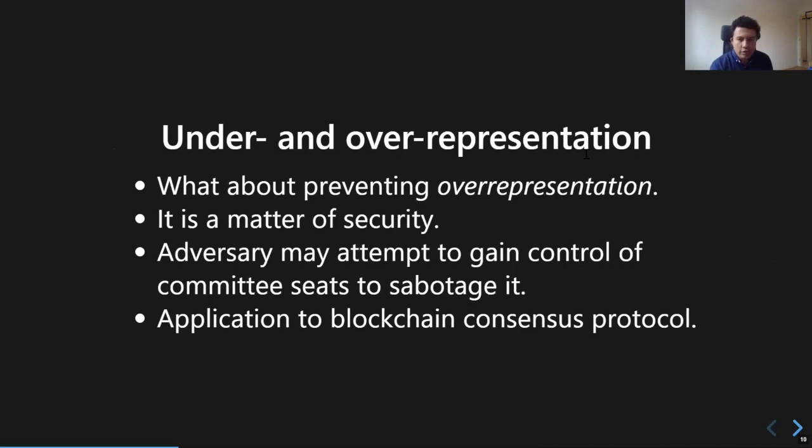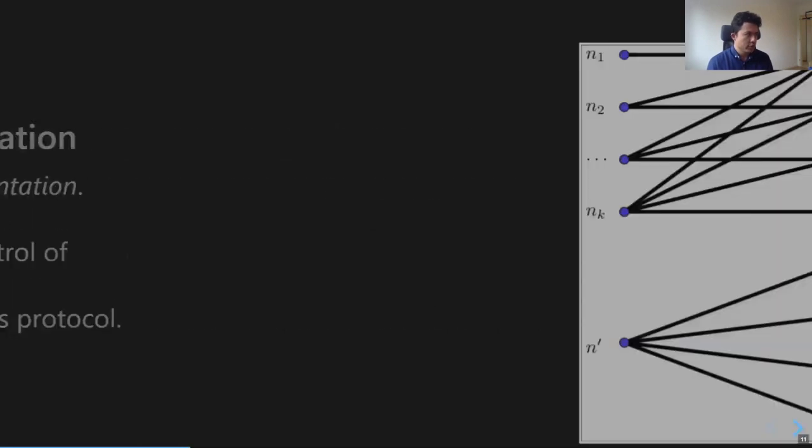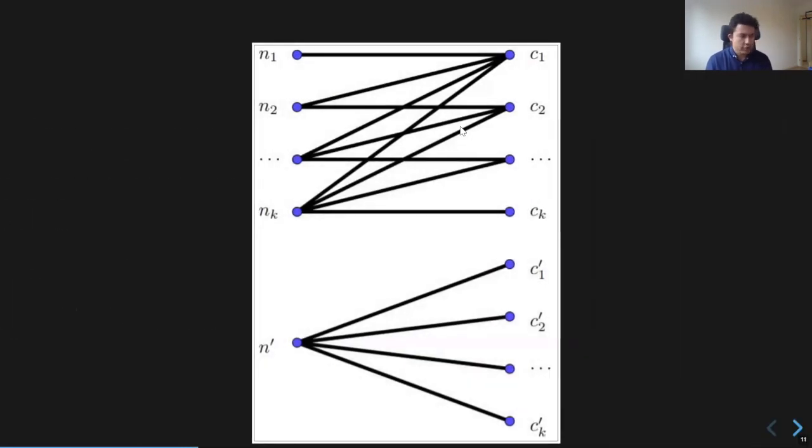So something that we do differently in this paper is that we want to consider the problem of preventing overrepresentation, and we consider it as a matter of security. So we consider an adversarial model where an adversary might attempt to gain control of a certain number of committee seats, more committee seats than it should have, to sabotage the governance body. And we will think about an application to blockchain consensus protocols. So in this example, for instance,